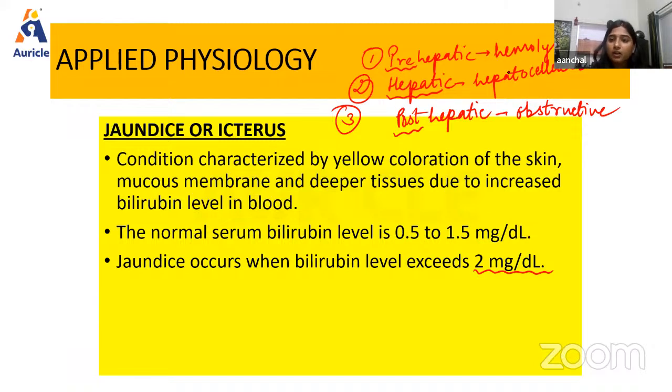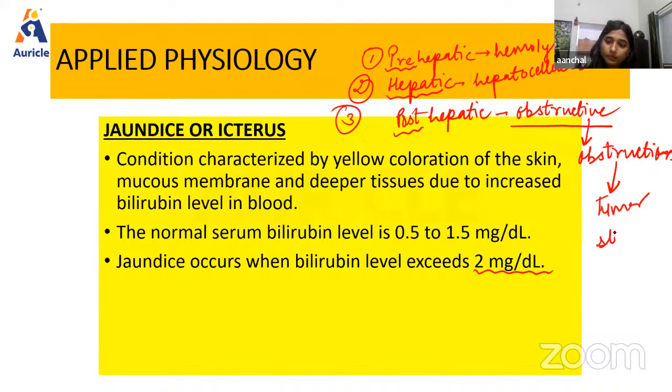Then next we have hepatic or hepatocellular. Whenever there are any kind of disorders present in the hepatic cells due to any infection or any disease like hepatitis, there will be a sudden increase in the concentration of bilirubin inside the blood. Then the other name for post-hepatic is obstructive. Whenever any kind of obstruction is present in the biliary tract, in that condition post-hepatic jaundice occurs, and it could be due to the presence of any tumor or stone.